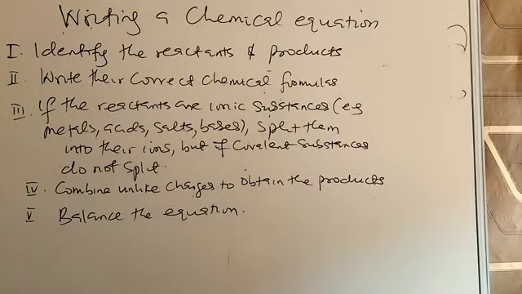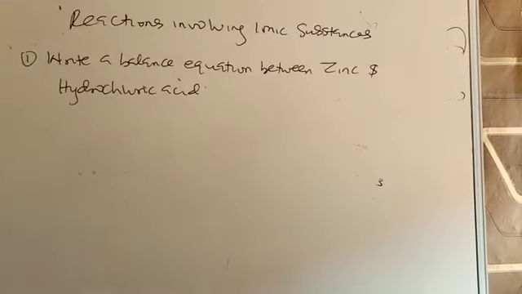We'll take it once more. Identify the reactants and products. 2, write their correct chemical formulas. 3, if the reactants are ionic substances, e.g. metals, acids, salts, bases, split them into their ions. But if they are covalent substances, do not split. 4, combine unlike charges to obtain the products. 5, balance the equation. So let's take a few examples here.